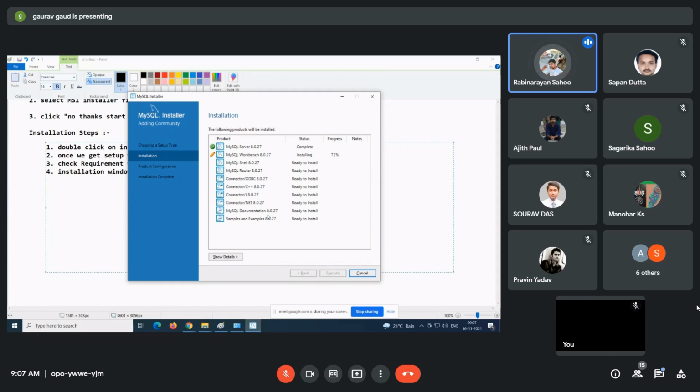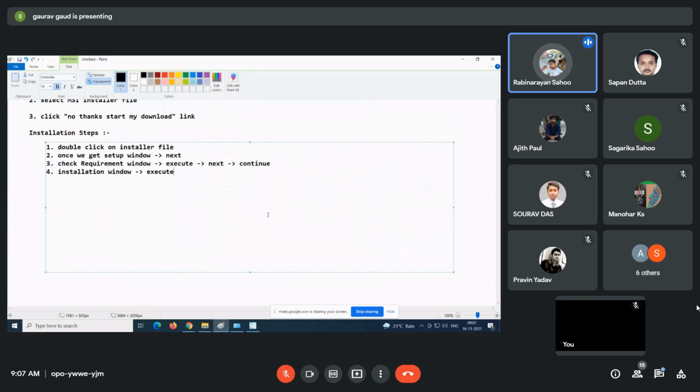It depends on your net speed also, how fast it will download and install. So don't feel it is taking too much time. Note down up to this, till then it will anyhow only download.